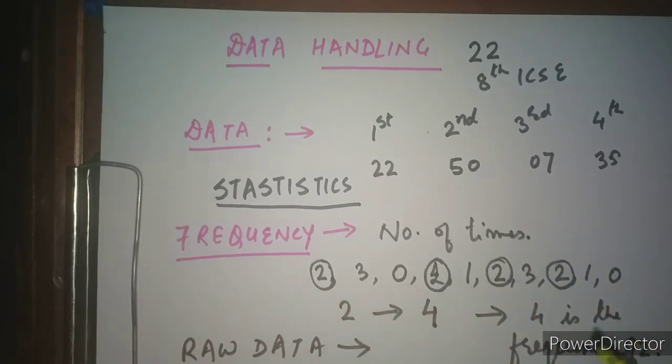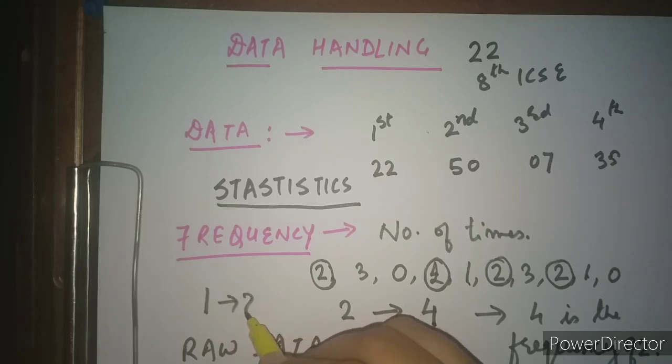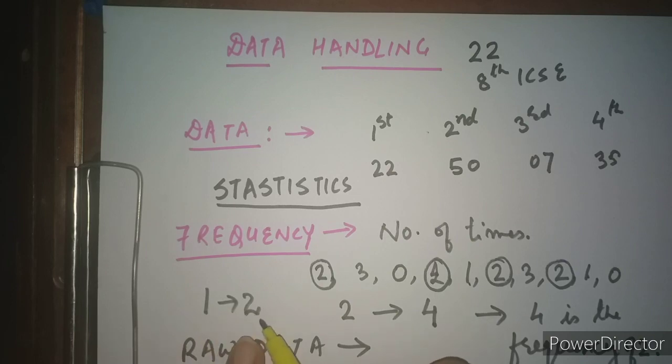Now let us check the frequency of 1. 1 is coming here, 1 is here. So the frequency of 1 is 2. It simply means that 1 is occurring 2 times. It is that simple. Now let us check 0. 0 is here, 0 is here. Again 2 times 0 is coming, so the frequency of 0 is 2. So this was the important information regarding frequency.